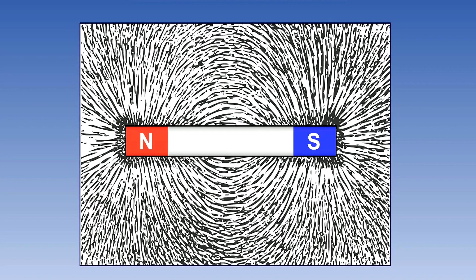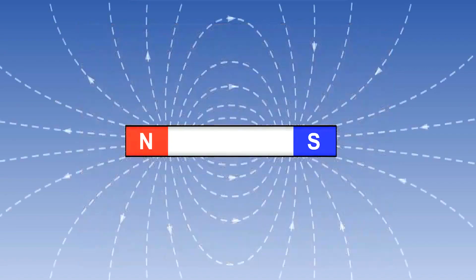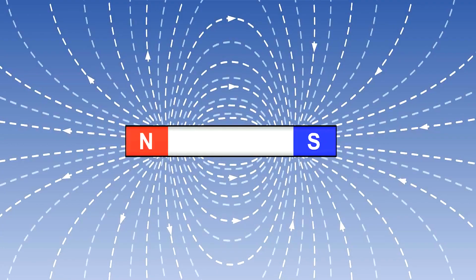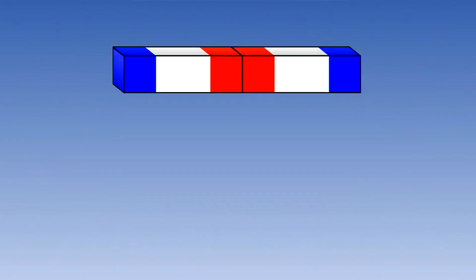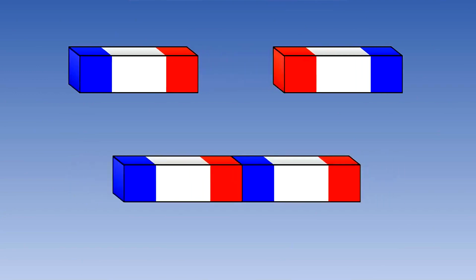By convention, it is accepted that the external lines of magnetic force or flux flow out from the red pole and into the blue pole. The stronger the magnet, the denser the flux. From a definition of magnetism, we know that magnetic materials will either repel or attract each other. And the rule to remember is that like poles will repel each other, whereas unlike poles will attract each other.